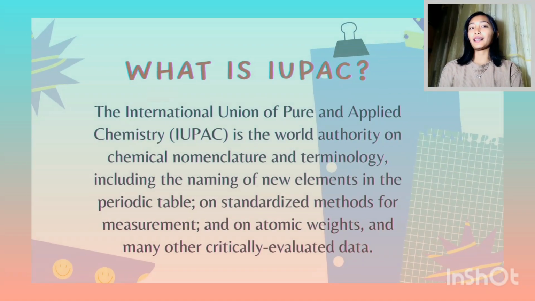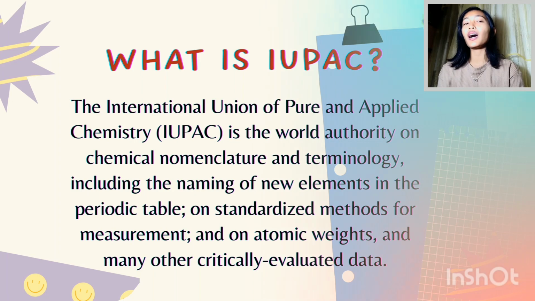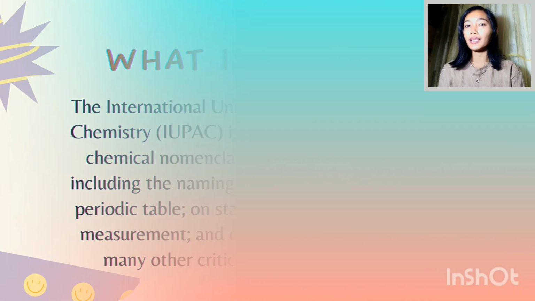What is IUPAC? The International Union of Pure and Applied Chemistry, or IUPAC, is the world authority on chemical nomenclature and terminology, including the naming of new elements in the periodic table, on standardized methods for measurement, and on atomic weights, and many other critically evaluated data.